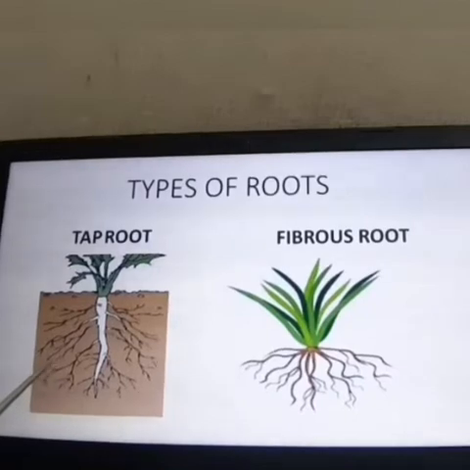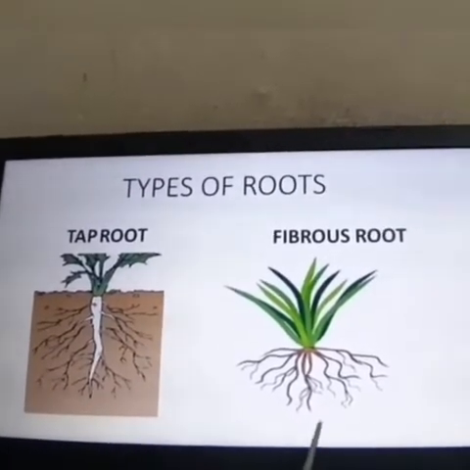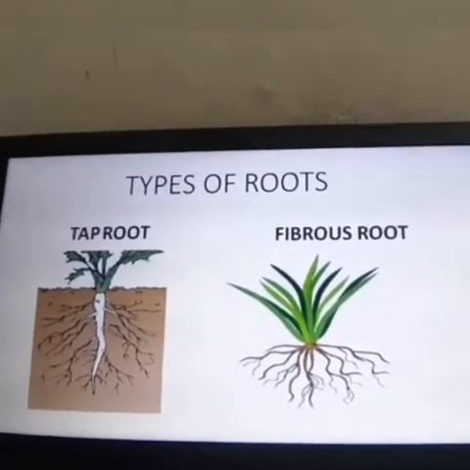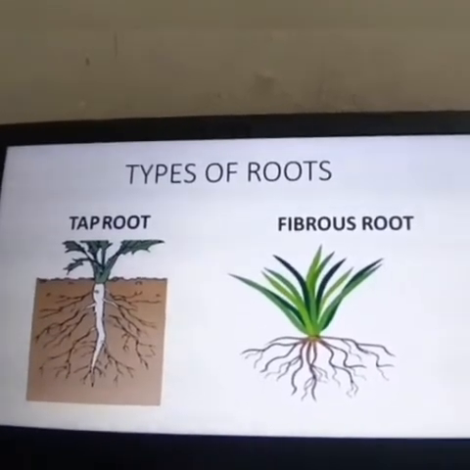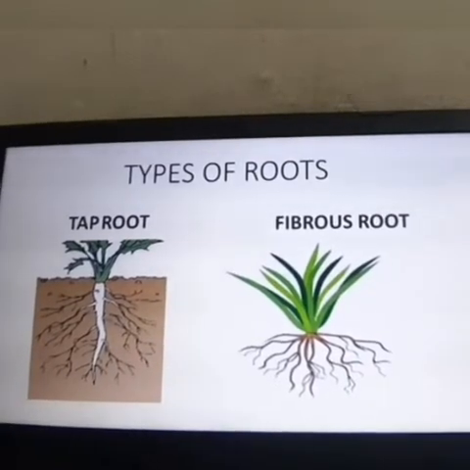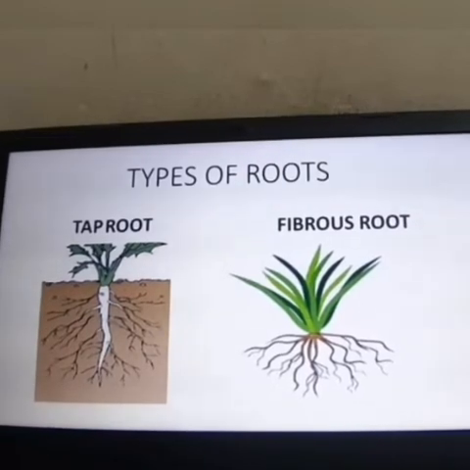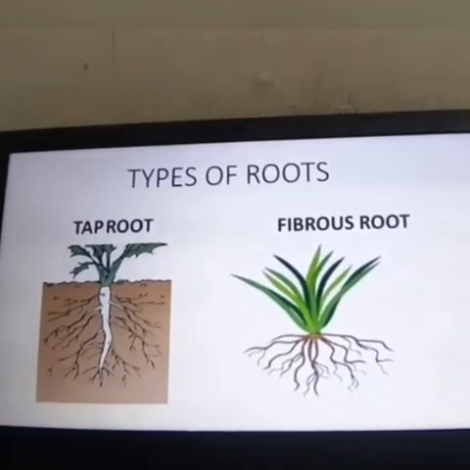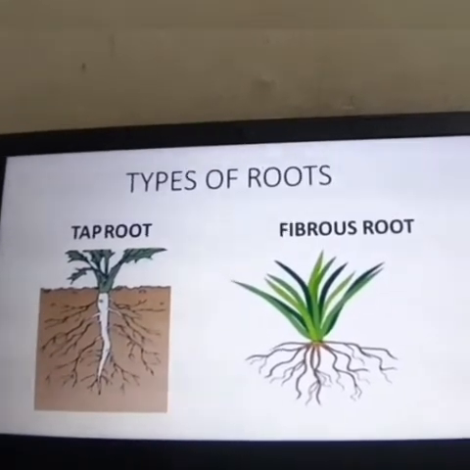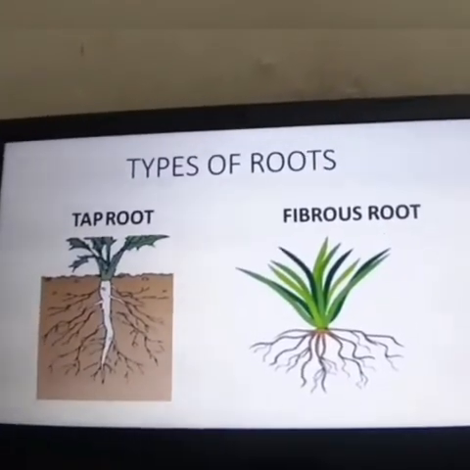So regularly we pour water to the plants. Yes or no? So whenever you are giving water to the plants, they absorb the water and minerals from the soil. And roots of some plants store food, called storage food. Already we have discussed. So what are the examples? Radish, sweet potato, beetroot, carrot. So these are the roots which store food, and these are called storage roots.